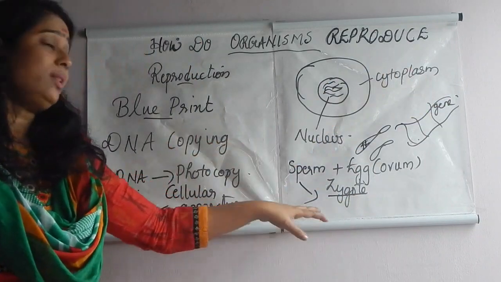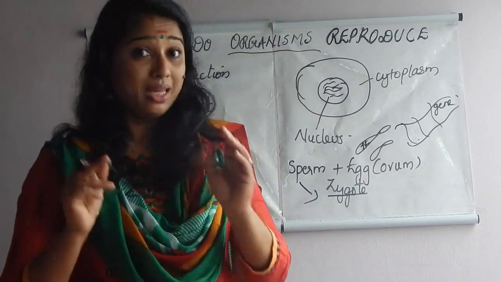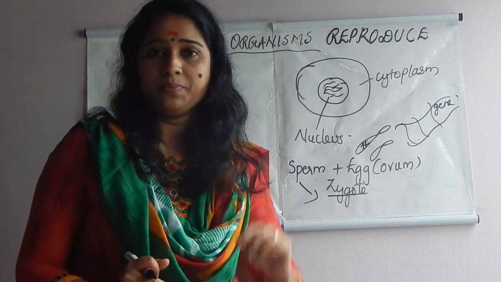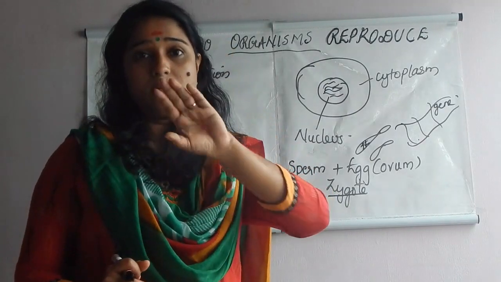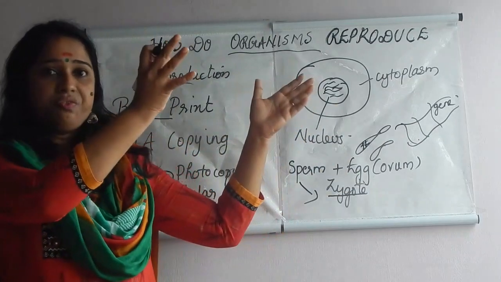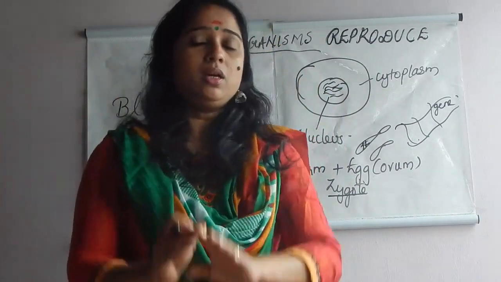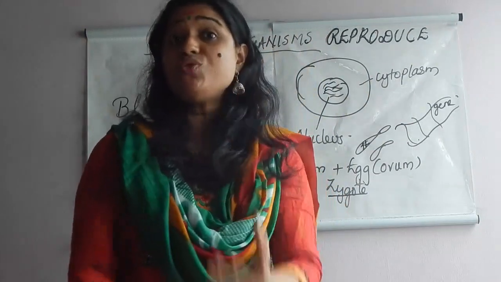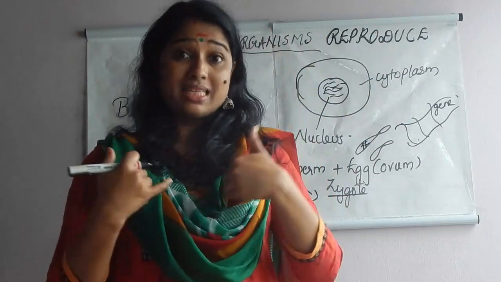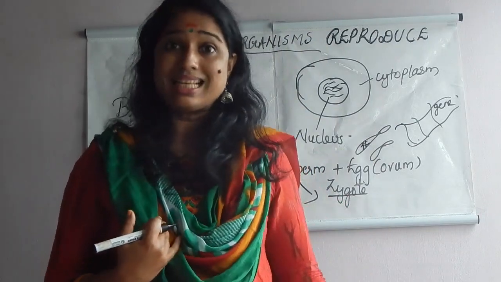And one more thing we know, as I told you earlier, this DNA photocopying chemical reaction is not fully reliable. If it is not, that results in what? Variation. Just imagine half is coming from the father and half is coming from the mother. Then just imagine how the individual will look. Just look at ourselves. Are we similar to our parents in all aspects?